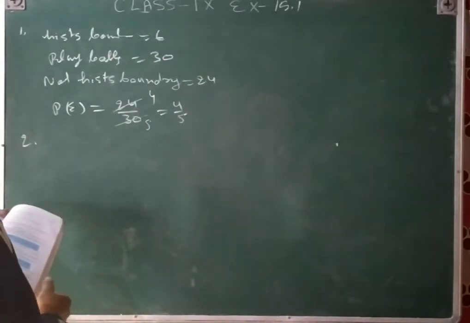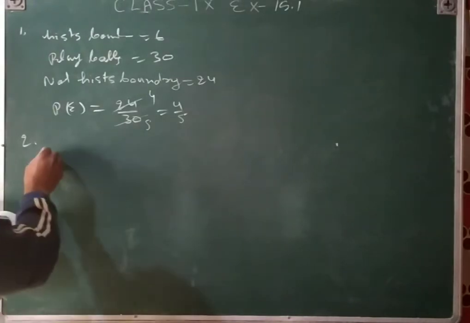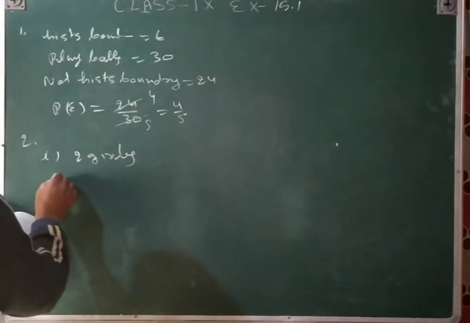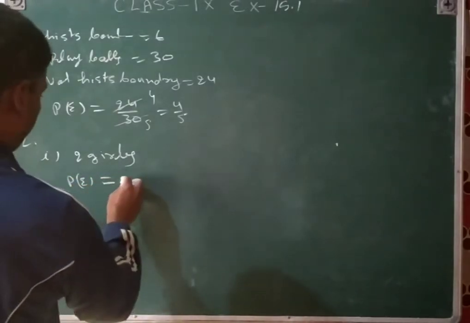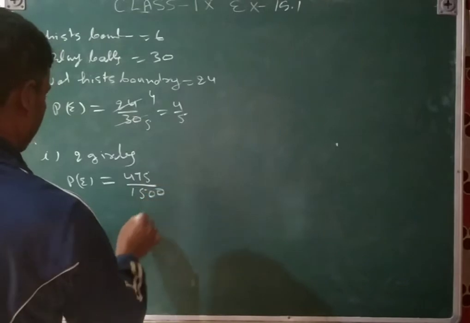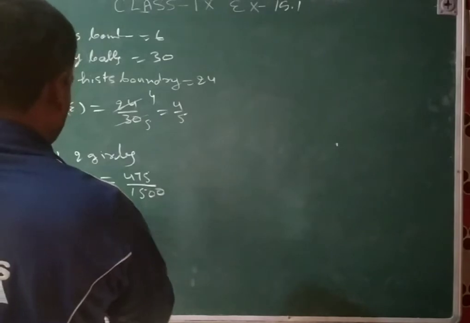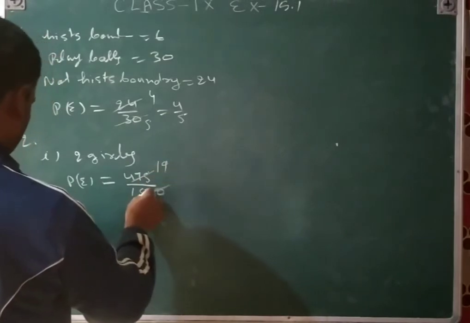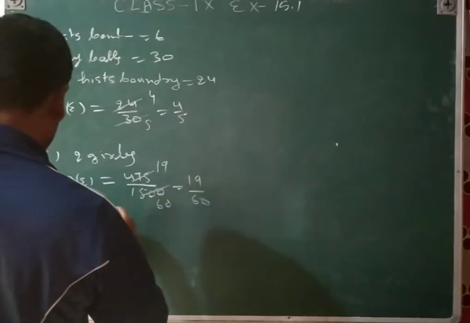Table is given there. Compute the probability of the family chosen at random. So first part is 2 girls. So that probability is equal to, 2 girls, how many families are there? 475, and total families are already given, 1500. So by the cancellation, that will be 19 upon 60. 19 upon 60. Okay.